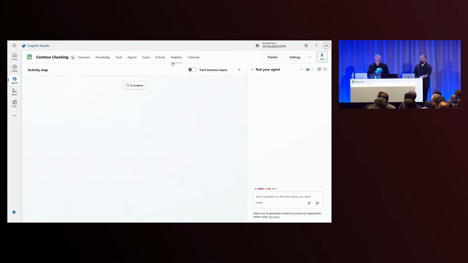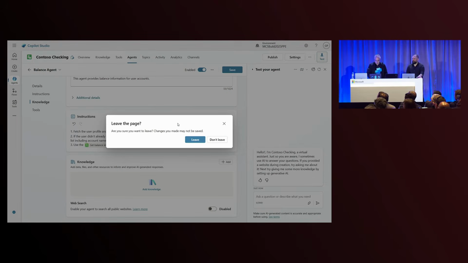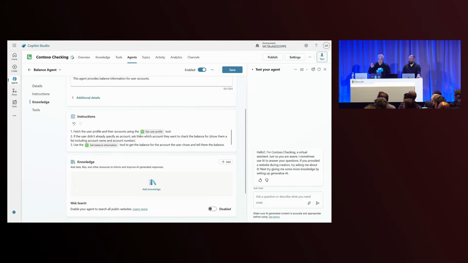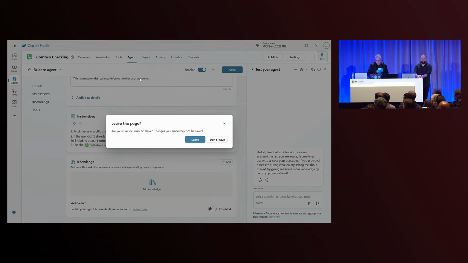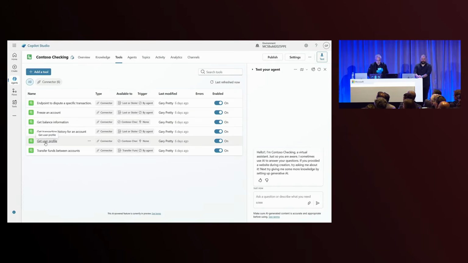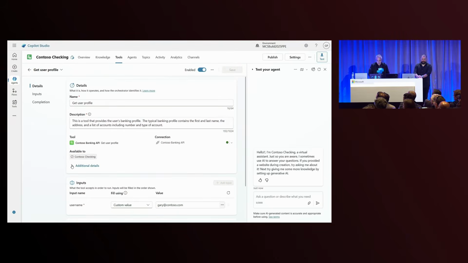One thing I did want to call out, though, let's just quickly go back to those instructions. You'll see here that the two tools that I've referenced, as I said, I added them to the root of my agent. And this is going to be an important thing for you as you start to use these capabilities. Normally, what would have happened there is when I said I want to check the balance of my account, the agent probably would have chosen either the agent or the tool called Get Balance Information. Well, if we head over to the tools page and have a look at Get User Profile, this particular tool is shared across multiple agents.